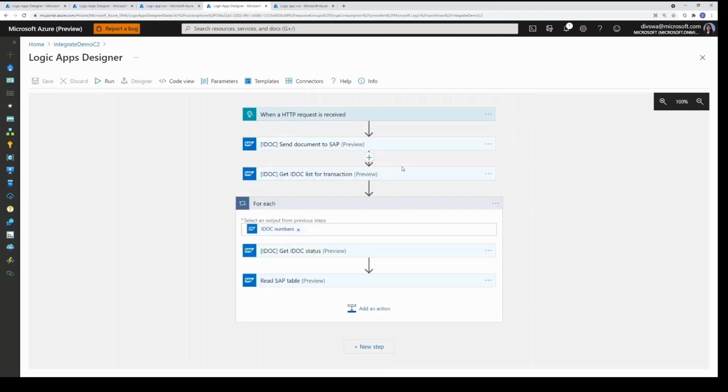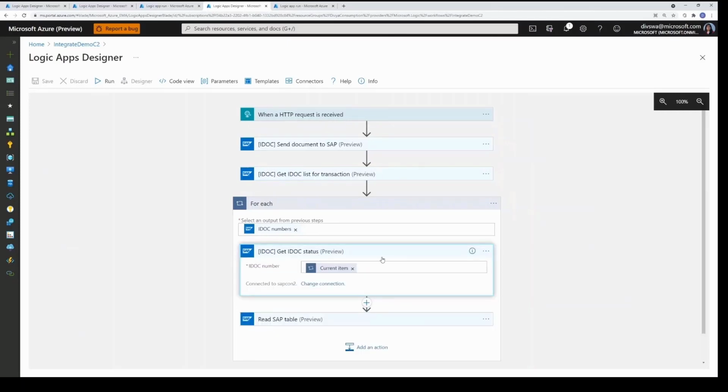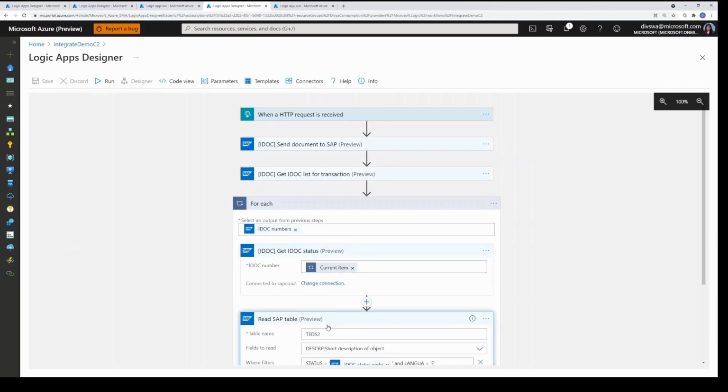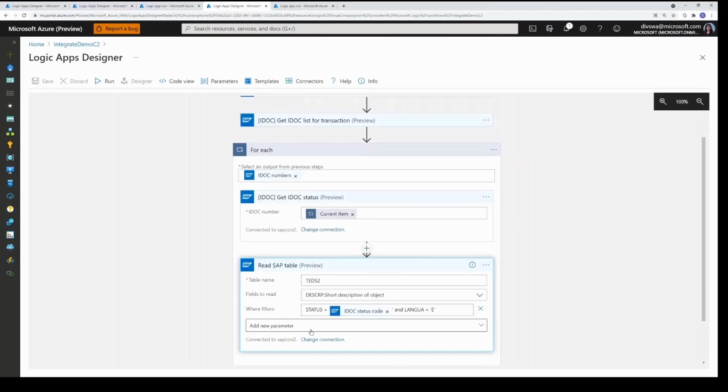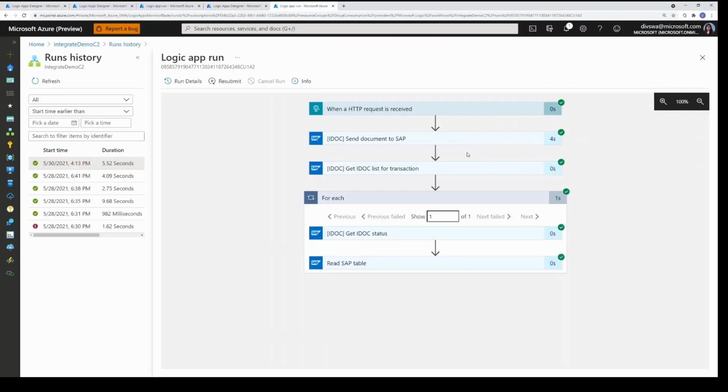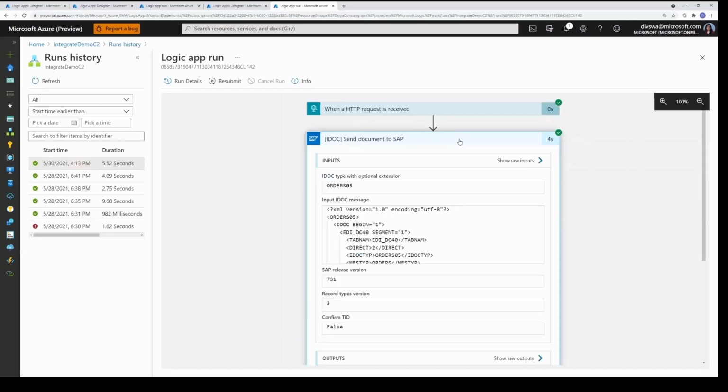Once the IDOC has been sent to SAP, then we retrieve the IDOC numbers for that transaction and use the action to check the status of each of the IDOCs that were part of that payload. After getting the IDOC number, we are pulling more details about the transaction from the SAP table. If you look at the runs for this workflow, the step to send the IDOC was successfully completed.